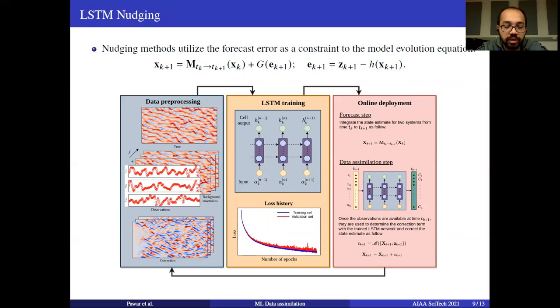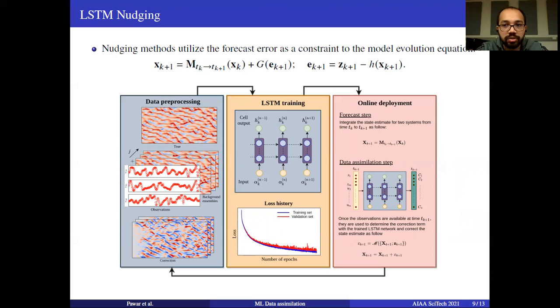One of the main assumptions here is that there is a lot of information available from the past. In geophysical flows, we do have a lot of archival information, from satellite measurements and many other datasets available. So what we do is initialize different ensemble members with certain initial conditions, and then we evolve the system for some time. Once the observation becomes available, we determine the correction term at those points. The correction term is nothing but the difference between the wrong state, or the background state, of the system and the true state of the system.